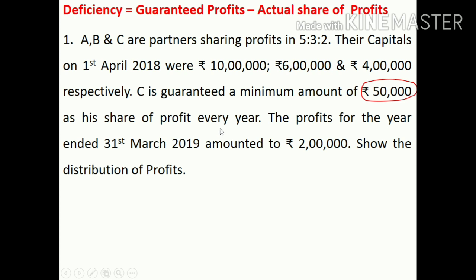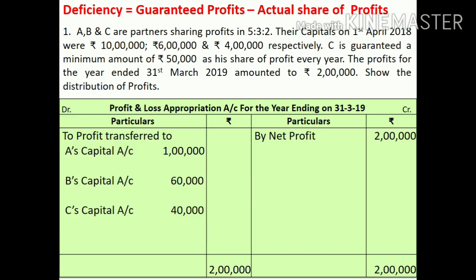Now, how will we solve this question? First, we will prepare our P&L appropriation account. Here you can see by net profit 2 lakh and PSR given as 5:3:2, profit will be transferred like this: A will be credited with 1 lakh, B with 60,000 and C with 40,000.